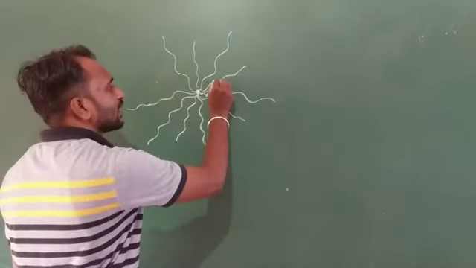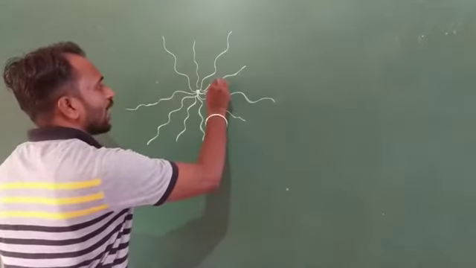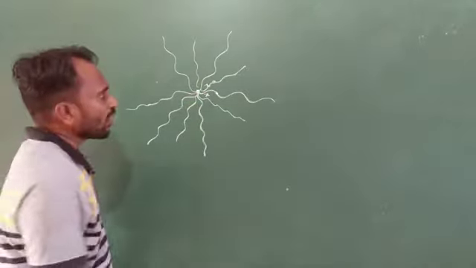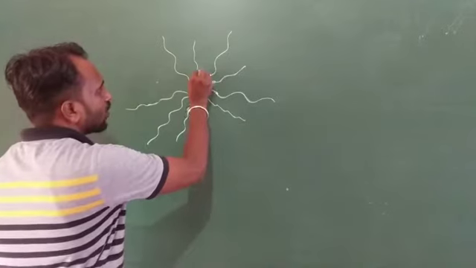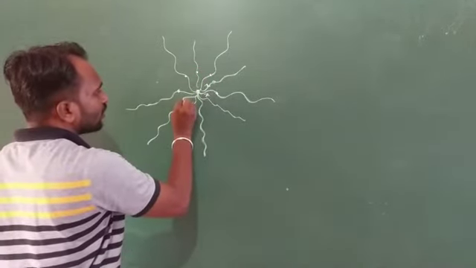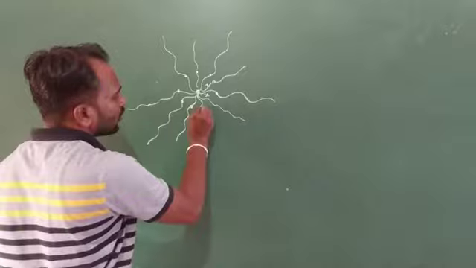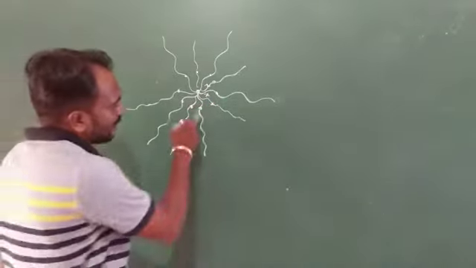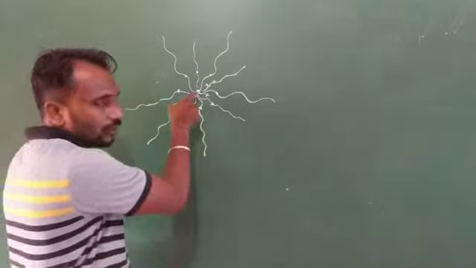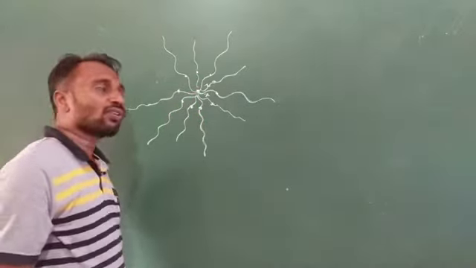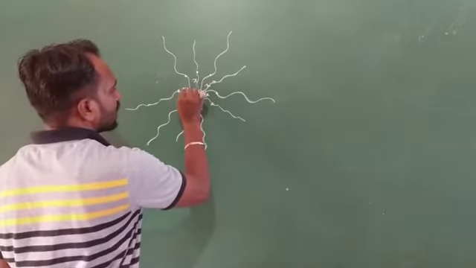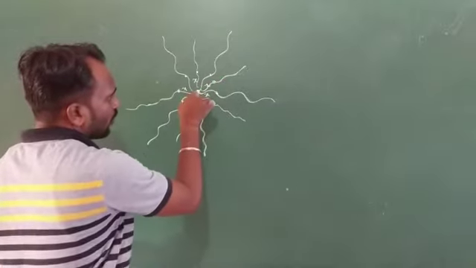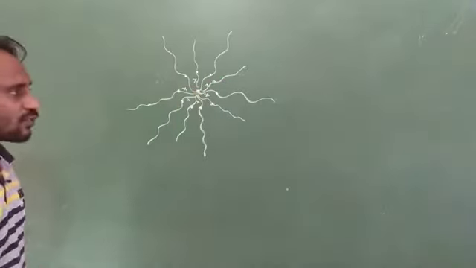Suppose we consider another particle, and its distance from the source point is also x. So we consider a number of particles, and their distance from the focus point, or point of source, is x.